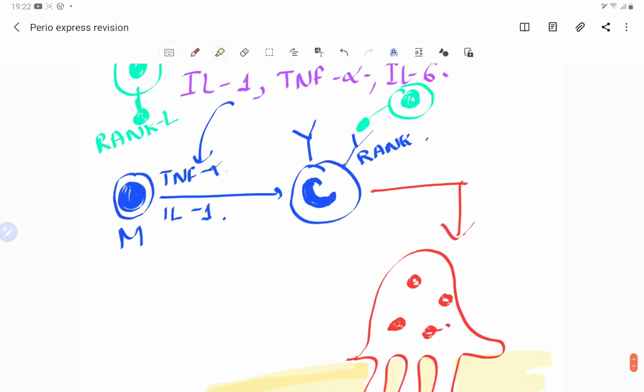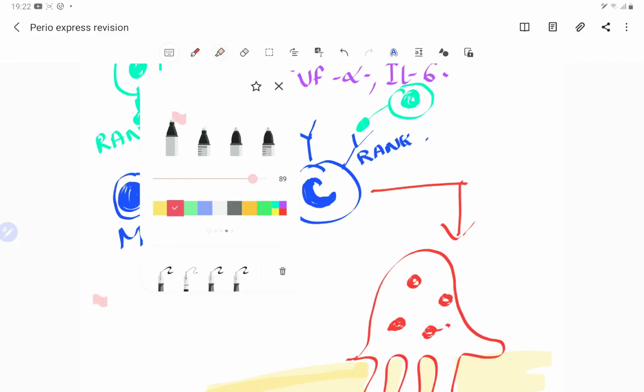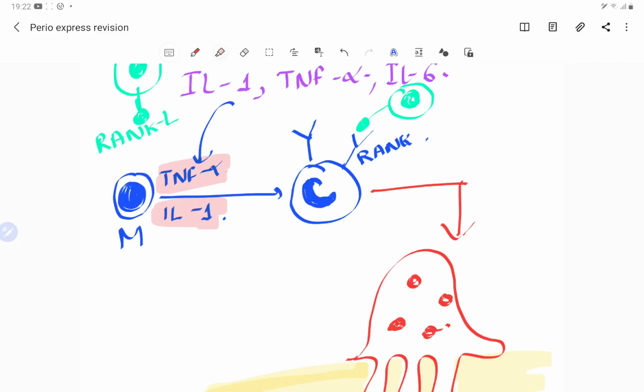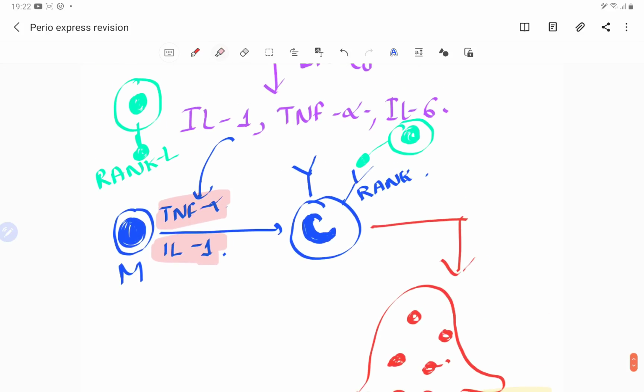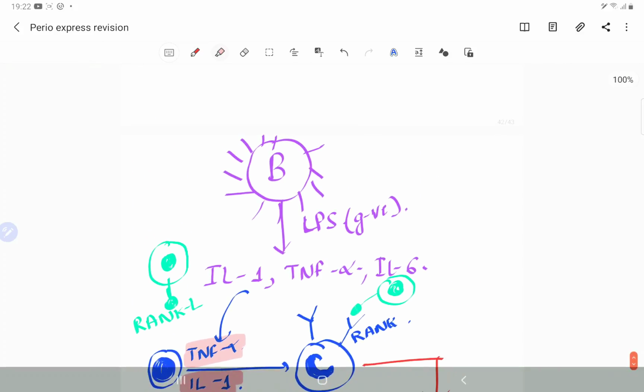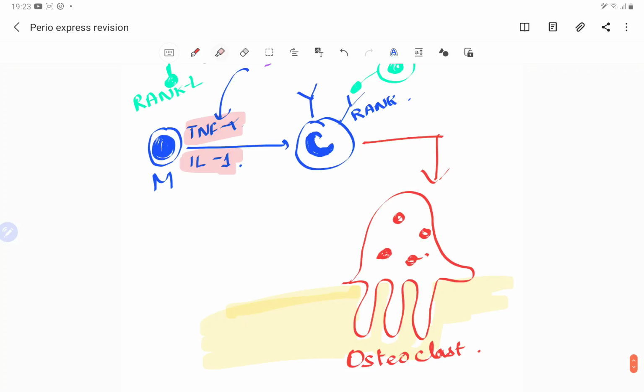So here we also see that factors like tumor necrosis factor alpha or interleukin are doing the osteoclastic activity also. They break down the bone also. They are destroying the tissue, they are destroying the bone. So there is a mass scale destruction going on in the tissues. Collagen is also destroyed, bone is also destroyed, and this leads to periodontitis, which is the destruction of the periodontal ligament as well as destruction of the bone. Now you understand how this destruction process happens.